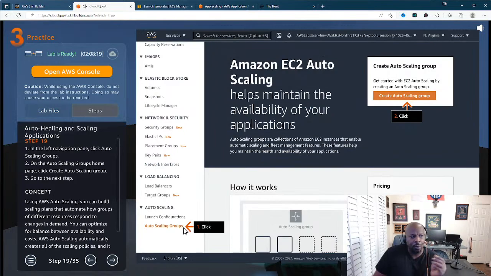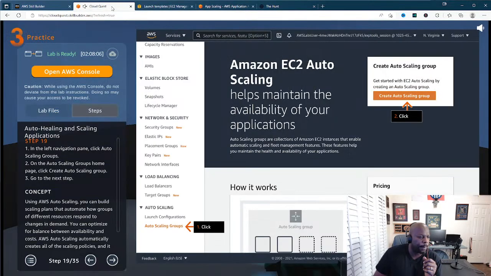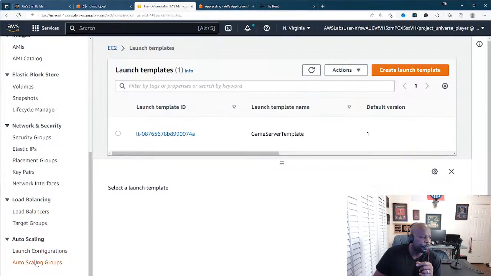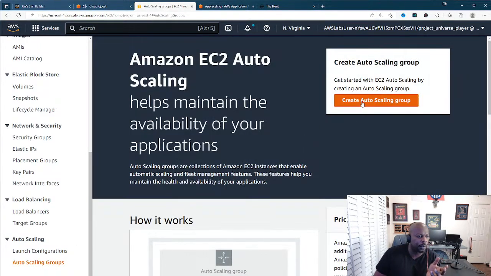All right, so now we're going to go on to auto scaling groups. In the left navigation pane, click auto scaling groups. There we go, auto scaling groups. So we're going to click on that and then we're going to create an auto scaling group.